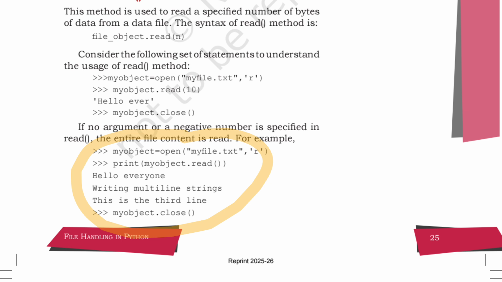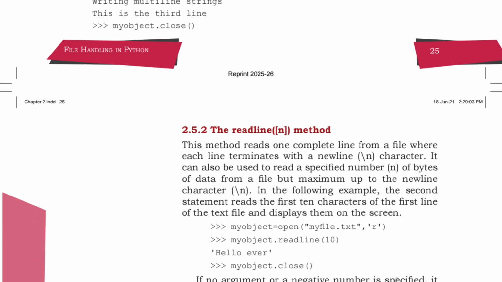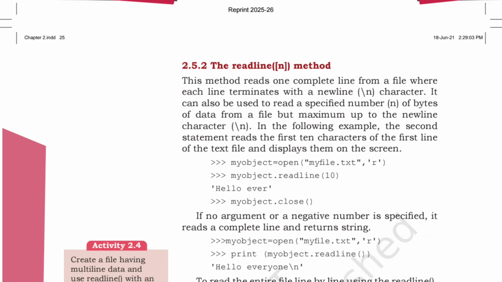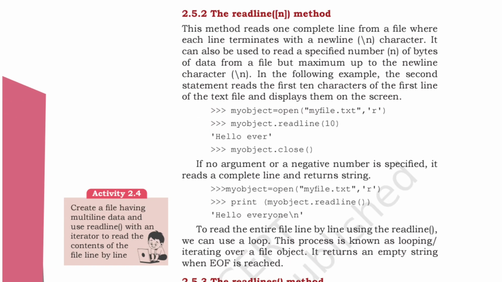That will be printing. We can also use print in Python, directly printing something by reading it. Okay, and then my object will be closed. This is the entire content being read, for reading purposes. Now the next one, the readline method. Slash n, you know, is for the new line. So we are opening the file, reading the file, and then closing the file. Then again opening, reading, printing the file with readline, and then closing the file.